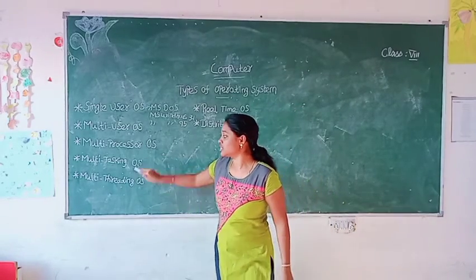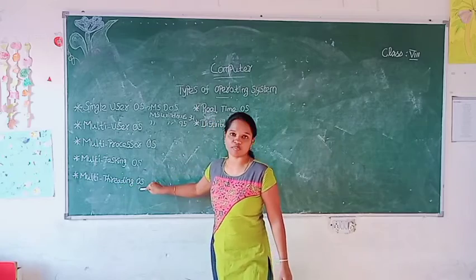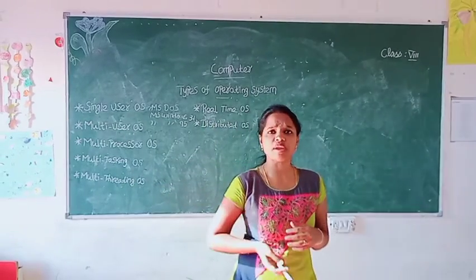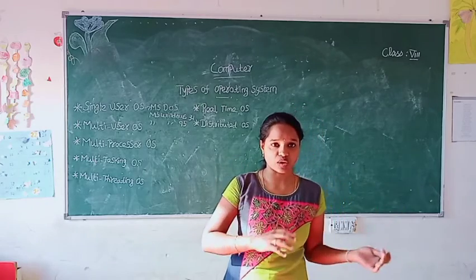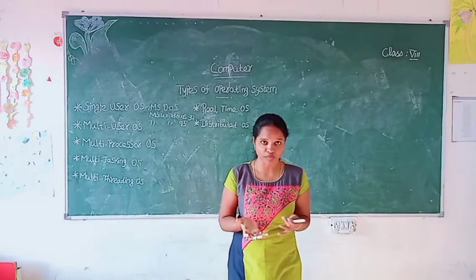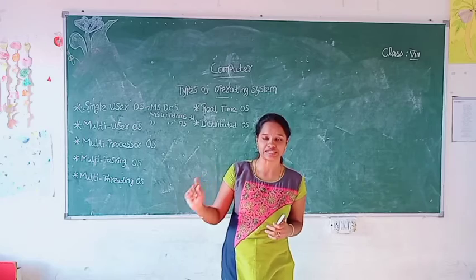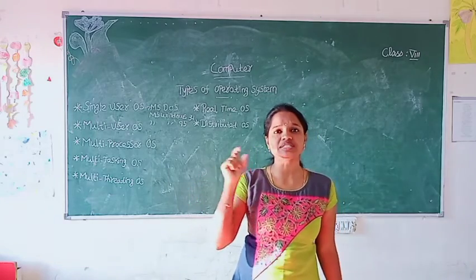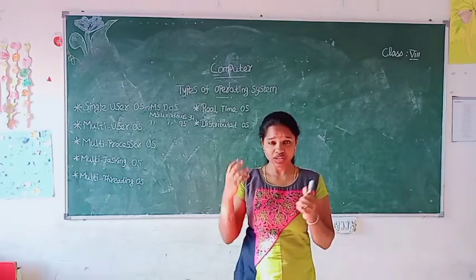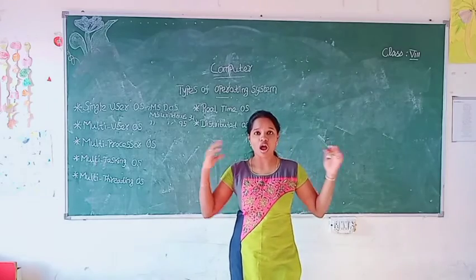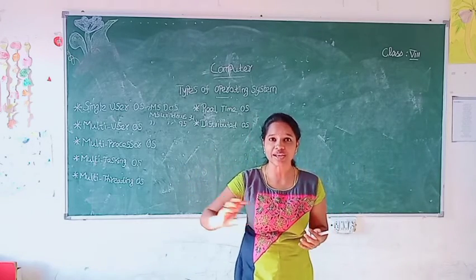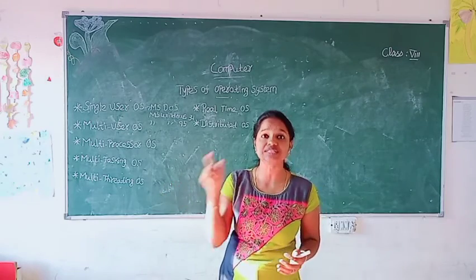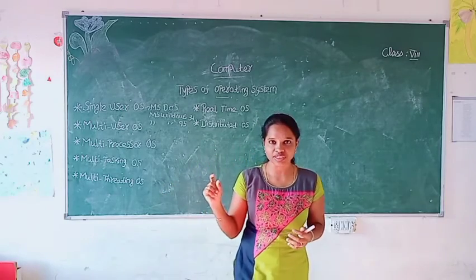Clear students? The next one is multi-threading operating system. So what do you mean by multi-threading operating system? The operating system that allows different parts of the software program to run simultaneously. So what do you mean by the word simultaneously? Simultaneously means all the work or actions that are performed together in a particular time. Clear with the word now?